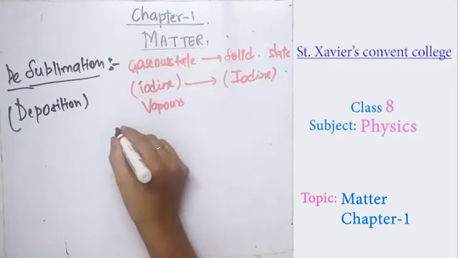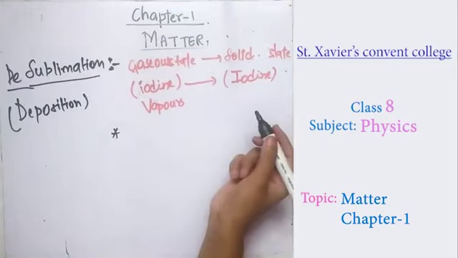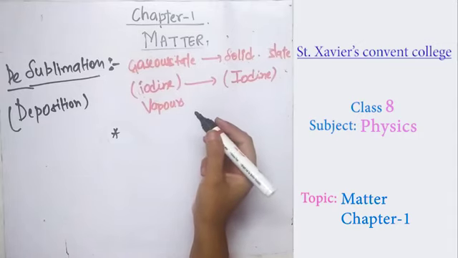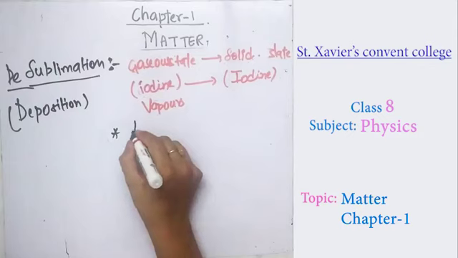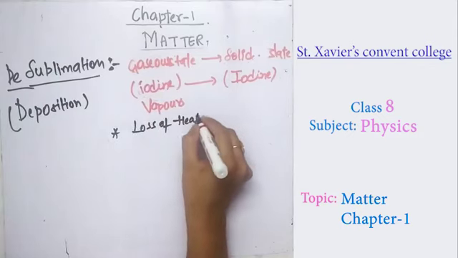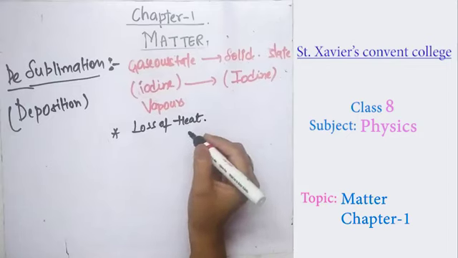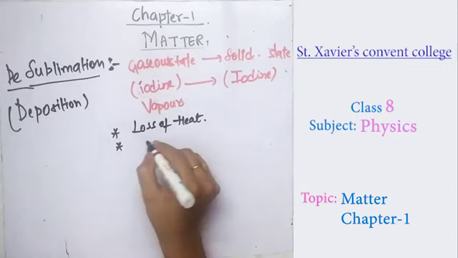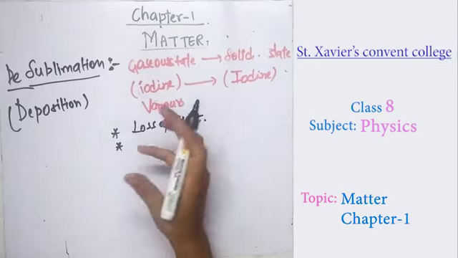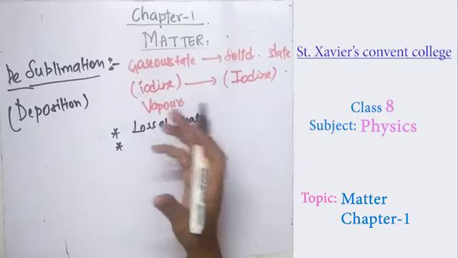So the next point, to change it into the direct solid state: whatever heat the gaseous state has acquired, there is a loss of heat. Whenever you cool it down, a loss of heat takes place. As a loss of heat takes place, the kinetic energy of the molecules, which are having a random motion, moving here and there, decreases.